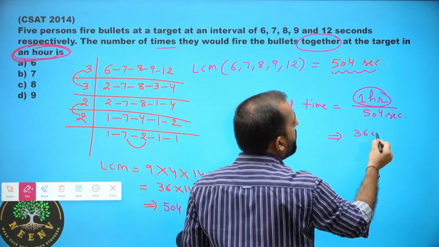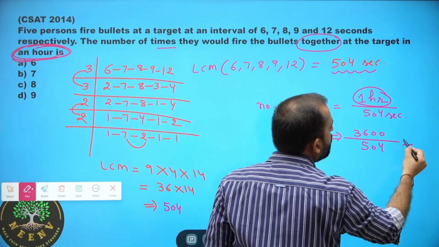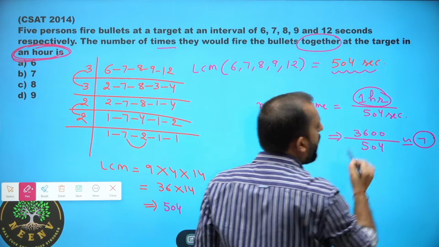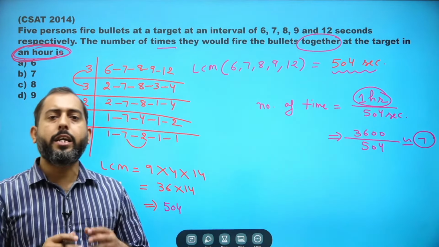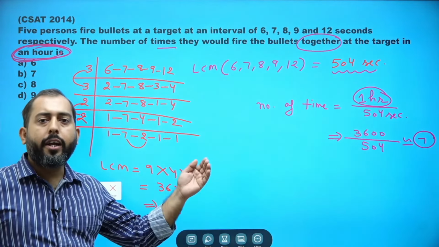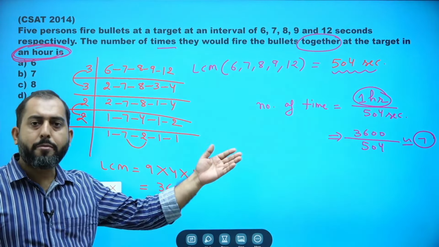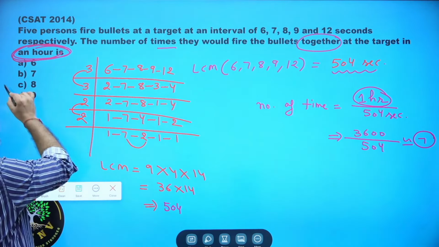In 1 hour, how many seconds are there? 3600 seconds. Divide this by 504 seconds. If you solve this, you will get approximately 7. So in an hour, they can fire together 7 times.